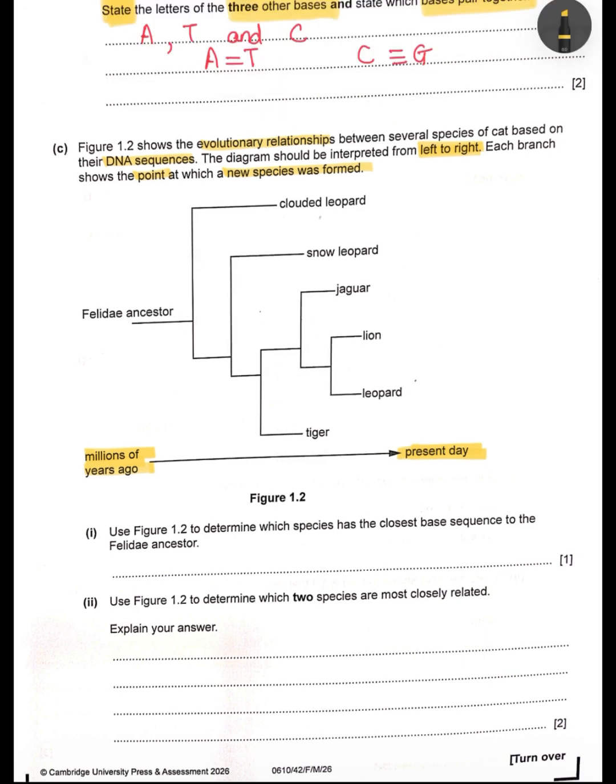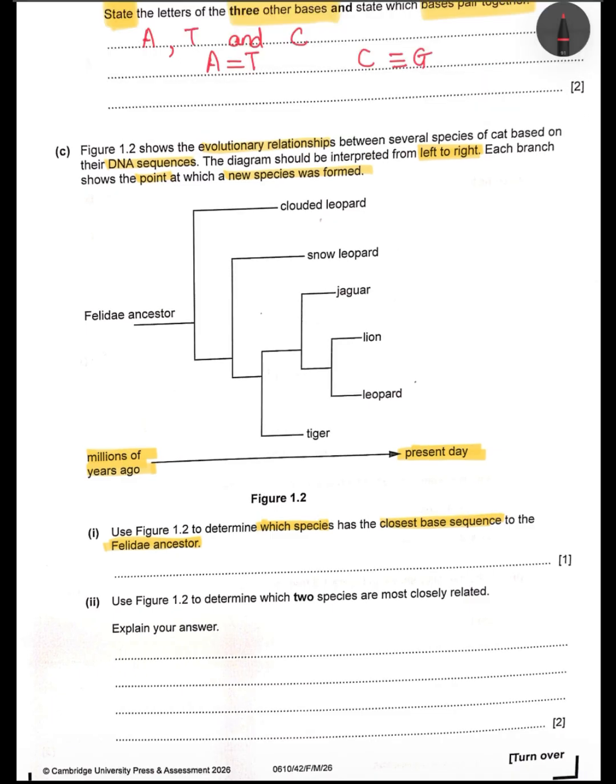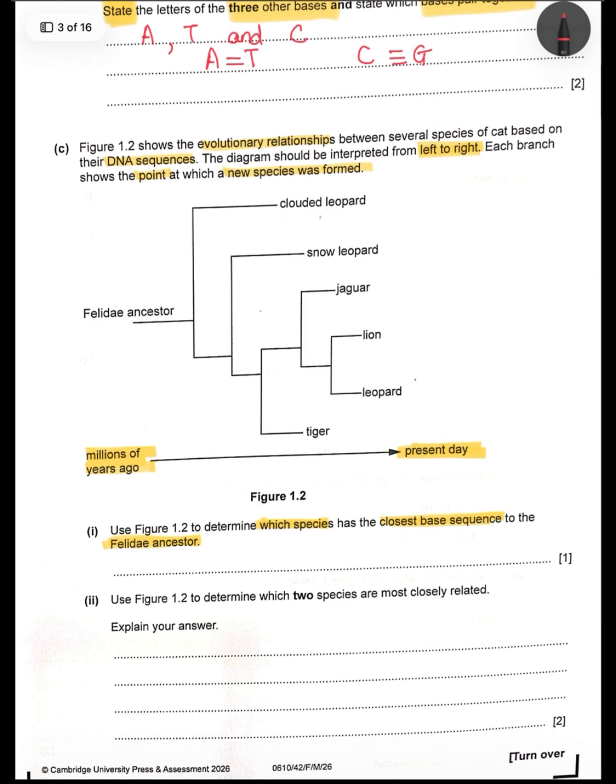Okay, so use figure 1.2 to determine which species has the closest base sequence to the Felidae ancestor. Again, which species has the closest base sequence to the Felidae ancestor? So this is a straightforward question. So you need to look at the diagram and see which species has the closest base sequence to the Felidae ancestor. And the answer for this is, take your time. Okay, so the answer is the clouded leopard.